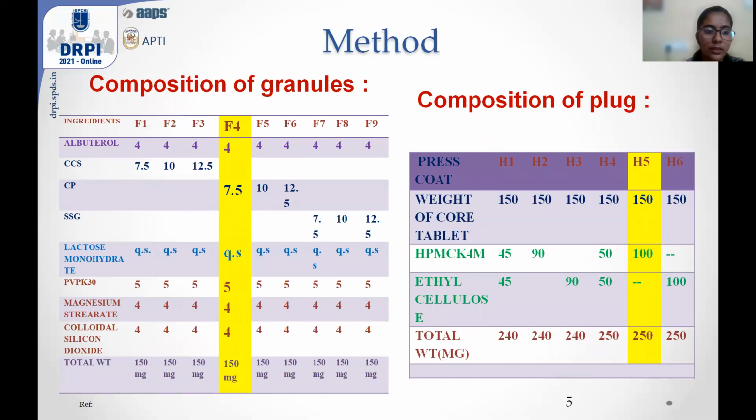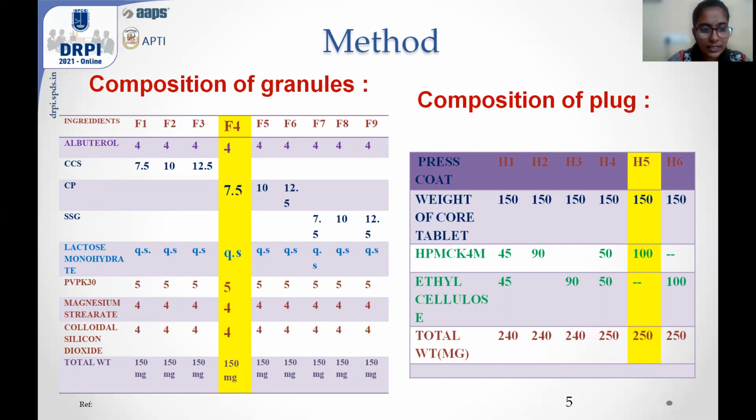Coming to the method. For the composition of granules, I had 9 formulations from F1 to F9. Here, I changed the type and quantity of the super disintegrants, whereas the drug albuterol, lactose monohydrate, PVP-K30, magnesium stearate, and colloidal silicon dioxide remained the same in quantity for all the 9 formulations.